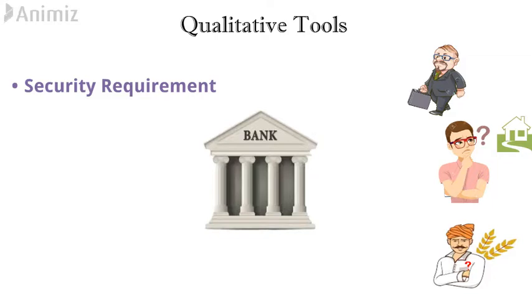But still there is some problem. The businessman will give gold as security. The employee will give papers of his house. But do you think that the farmer will also be able to give security equal to this businessman or employee? No. So in that case, RBI set one more norm, that is marginal requirement.